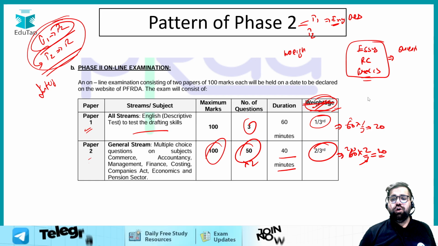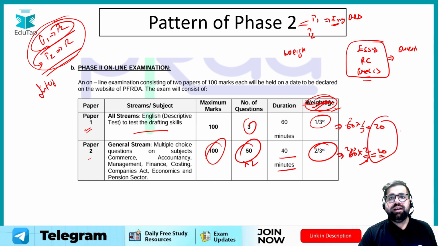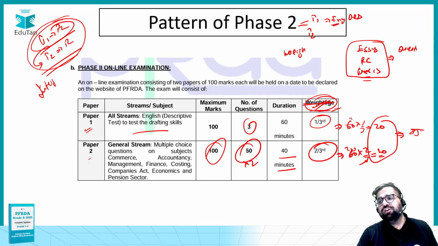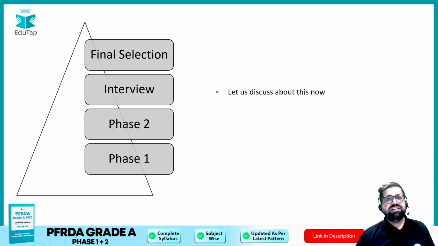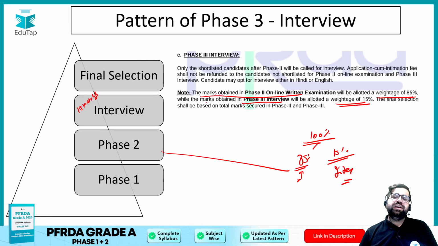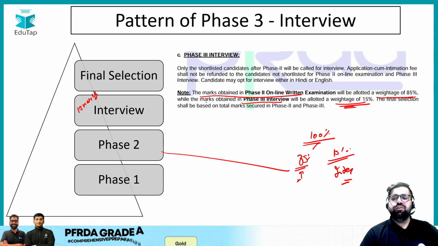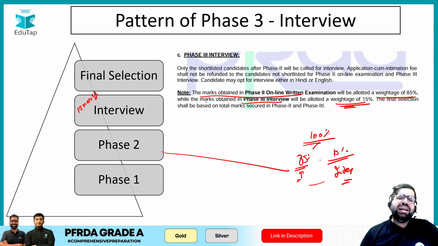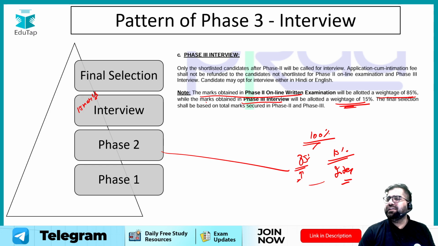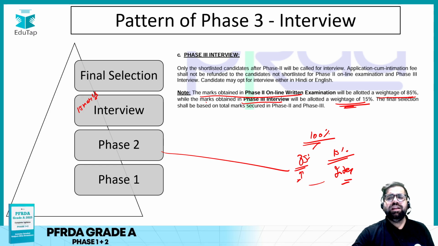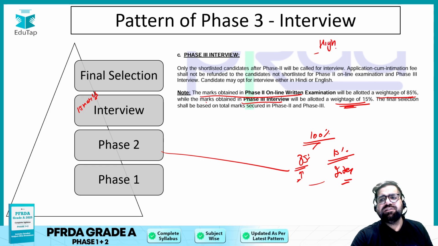After doing all this weightage which I have told you, you have to multiply your score by 85 by 100, so that you can calculate the 85% of it, and then, mind you, my friend, whatever score you are getting in the interview, you just have to add it. But again, as I have told you, this calculation of the overall cutoff in PFRD grade A is quite complex for some students. But don't worry, once you score as high as possible in phase 2 and in the interview, all this calculation is taken care of.